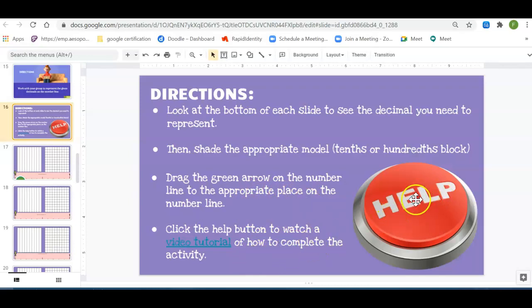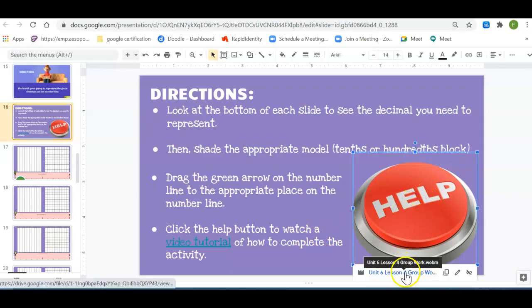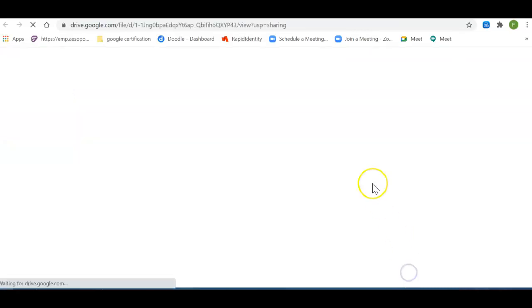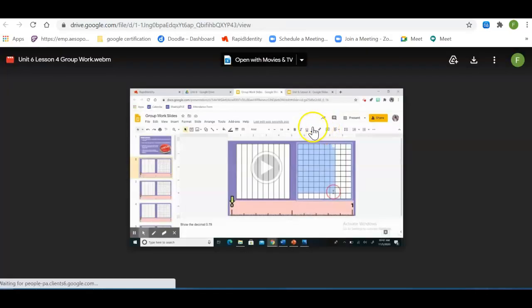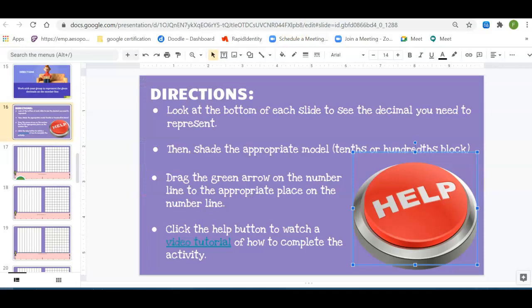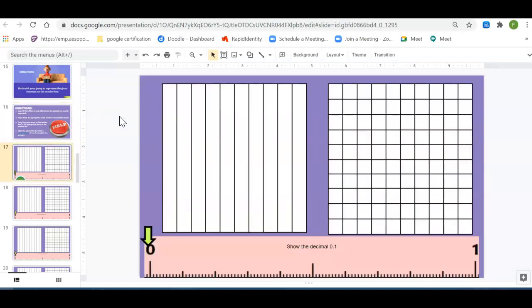If you need help, you just click right here, and this is a little short video that explains how to shade everything in and how to move the number line. The help button is going to be there for you to work on. All right, so let's go ahead and go to our first one.